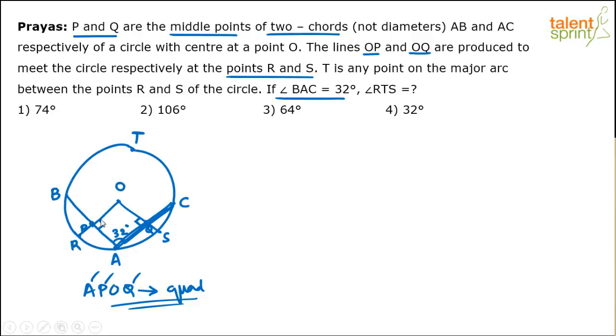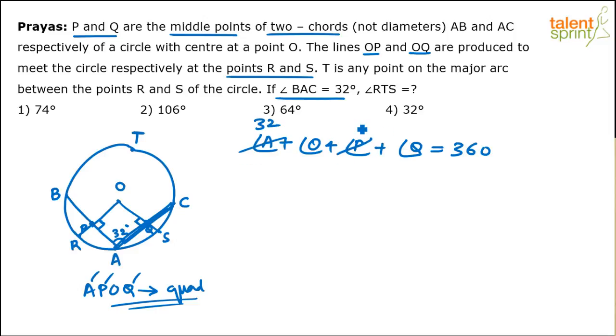Total angle should be 360, right? So if this is 90 and 90, 180 is gone. This also should be 180. So angle A plus angle O should be 180. I'm writing the full steps so that you can follow it easily, but you know that only the sum of A and O should be 180 because P and Q are anyway making 180 already. So angle A is 32, P is 90, Q also is 90. So from this, angle O comes out to be 180 minus 32, which is 148 degrees. This is 148 degrees.